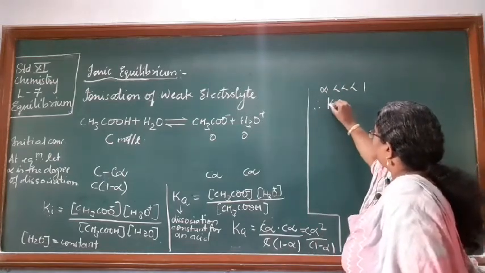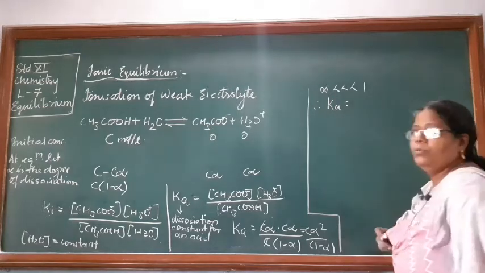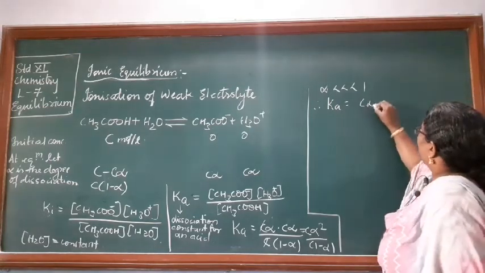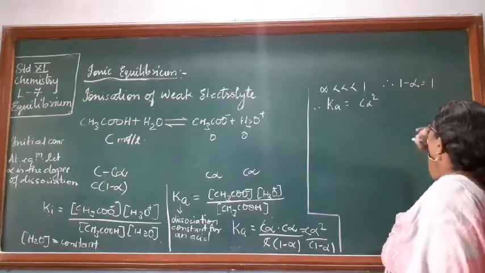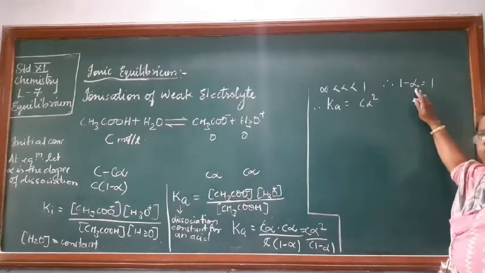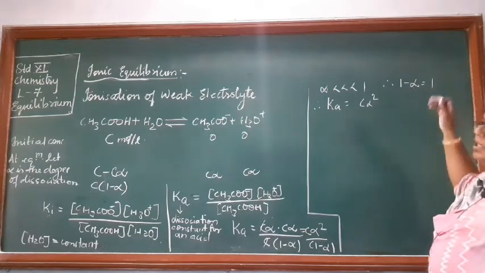So Ka will be equal to C alpha square, because 1 minus alpha becomes equal to 1 only, as the value of alpha is very small, so it is almost equal to 1.